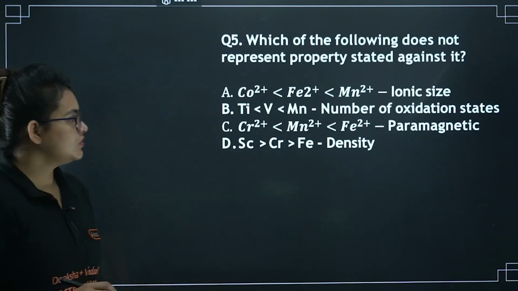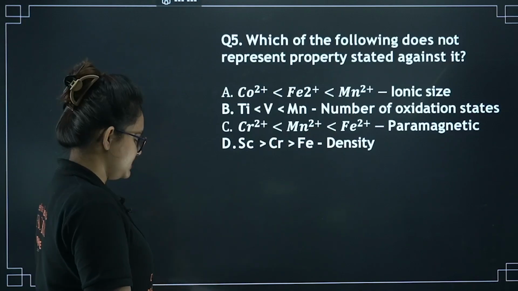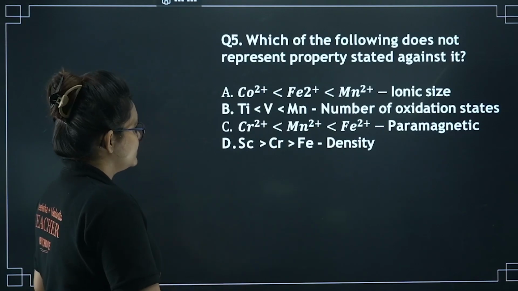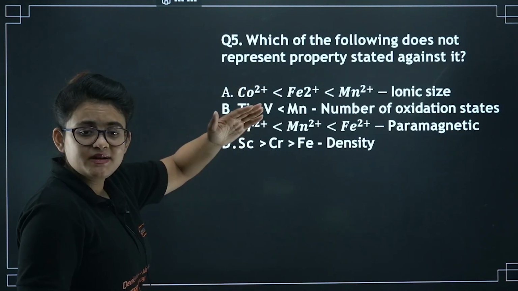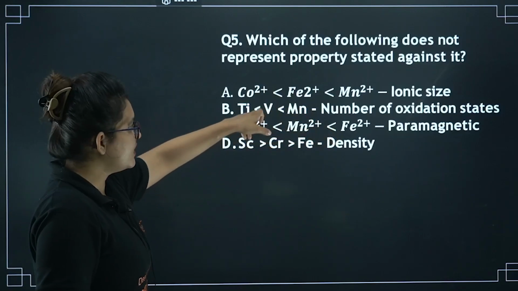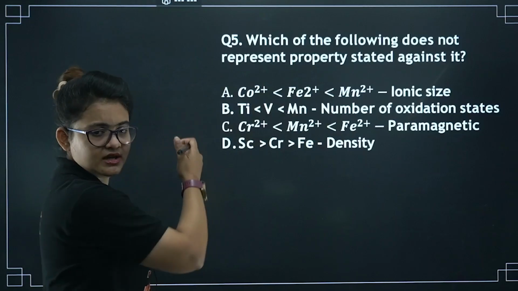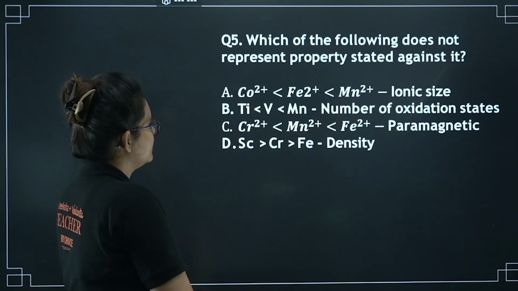So definitely we know as we go along a series, the ionic size will be decreasing. So cobalt comes last, number of electrons is maximum in cobalt, after that iron, after that manganese, if you come from left to right. So manganese is going to be the highest one. So this is the correct one.